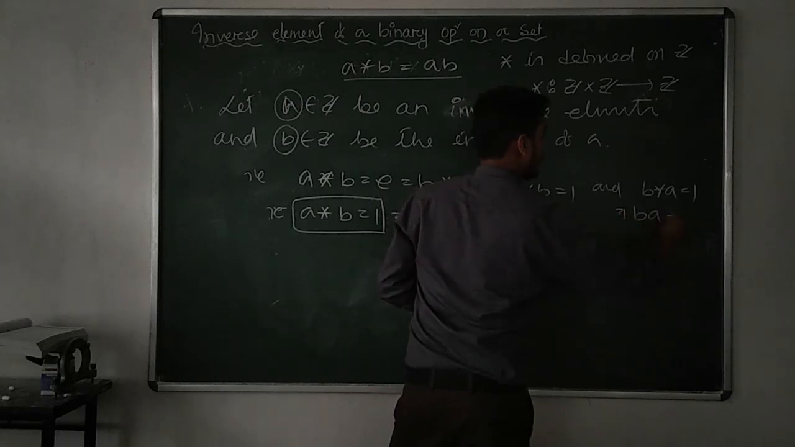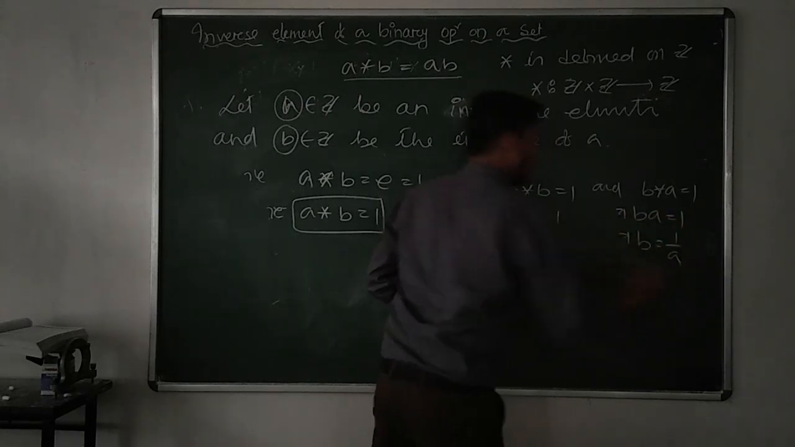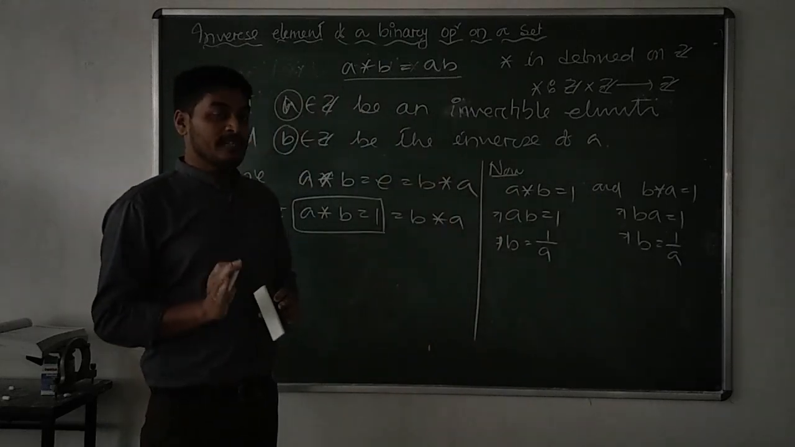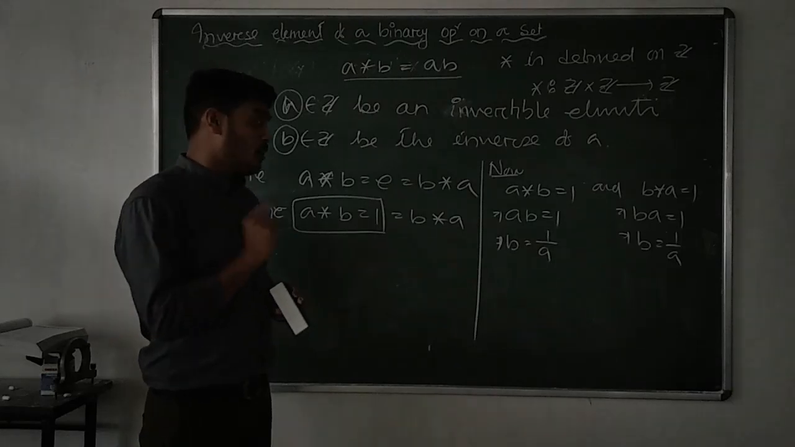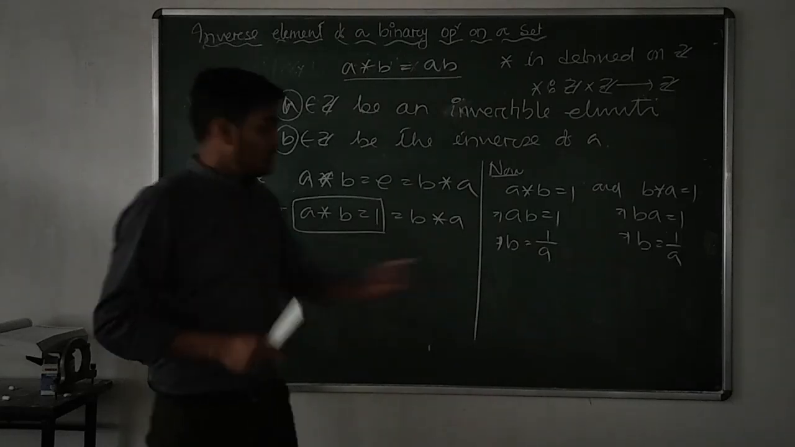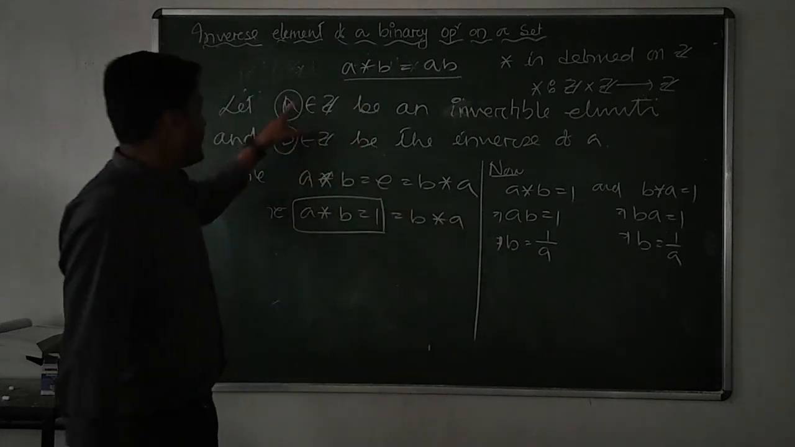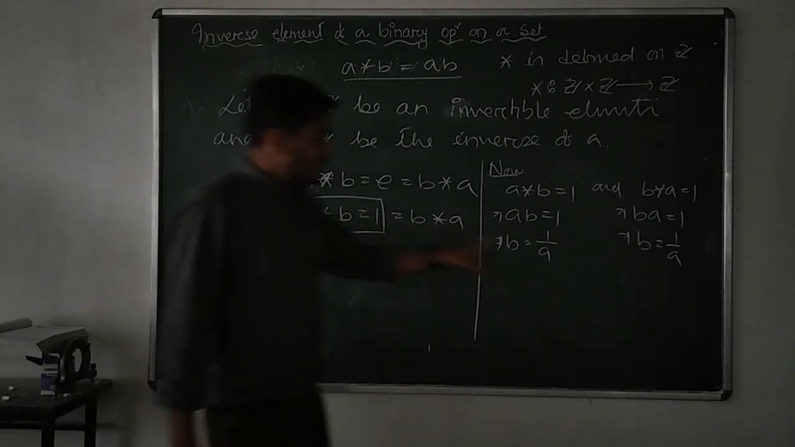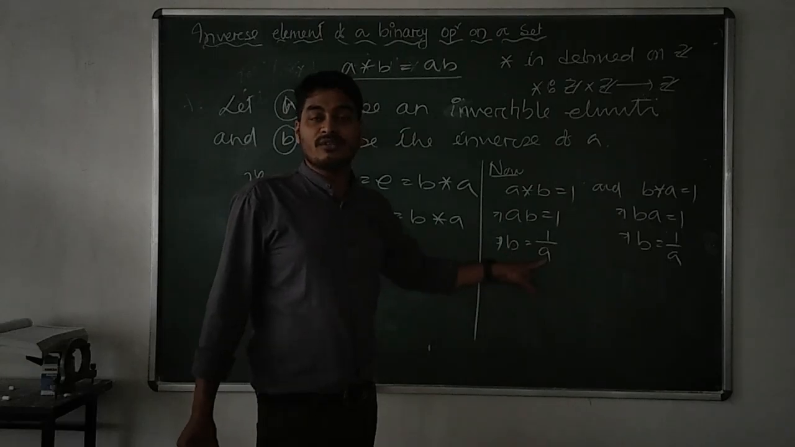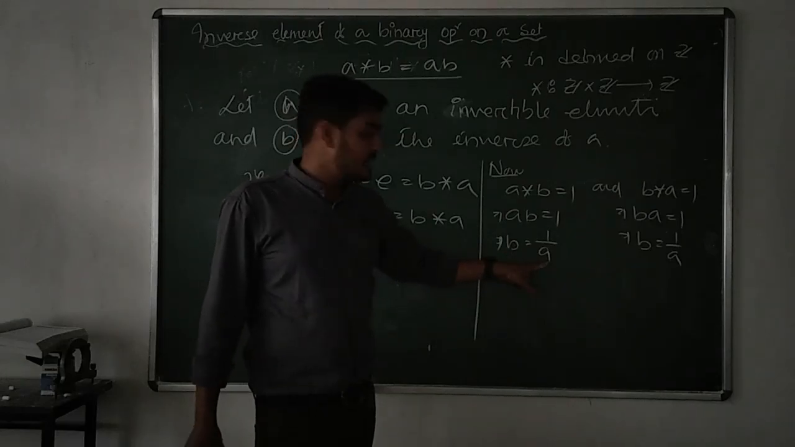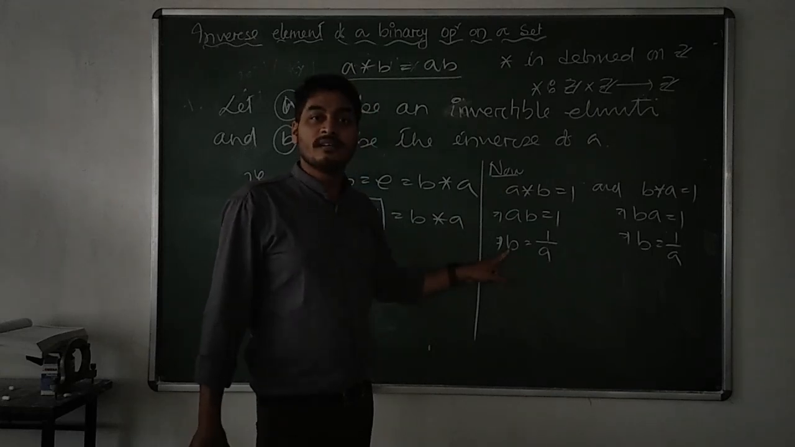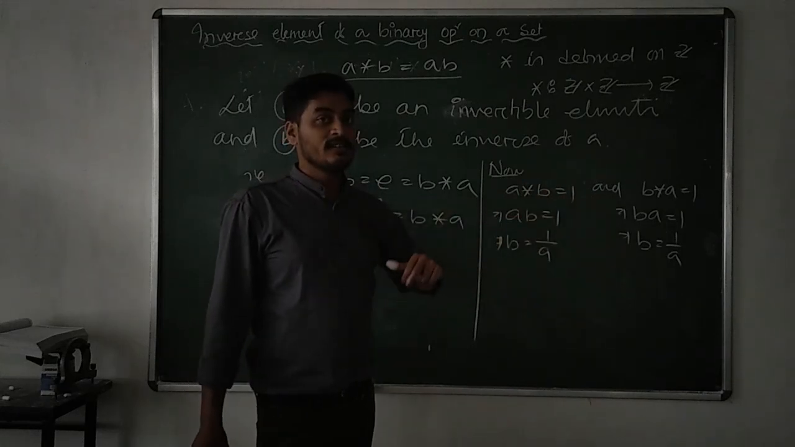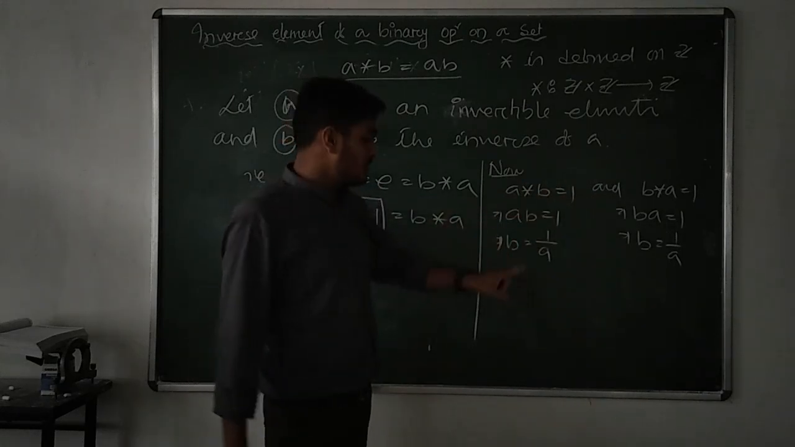This implies ba equal to 1. This implies b is equal to 1 by a. We have got the same value of b. But b is always an integer. Is b always an integer for all values of a? Remember, as the binary operation is defined on Z, a and b should be integers always. Integer means natural numbers and their negatives including 0. Now my question is, is b always an integer or what?